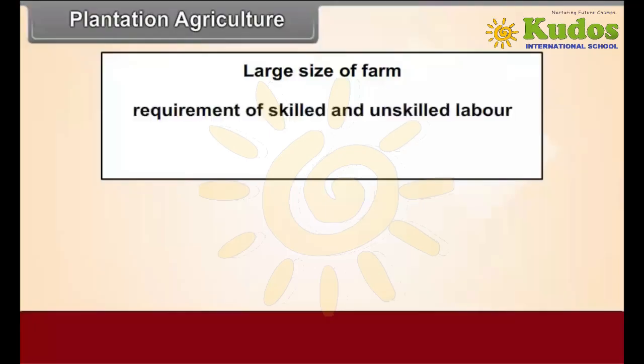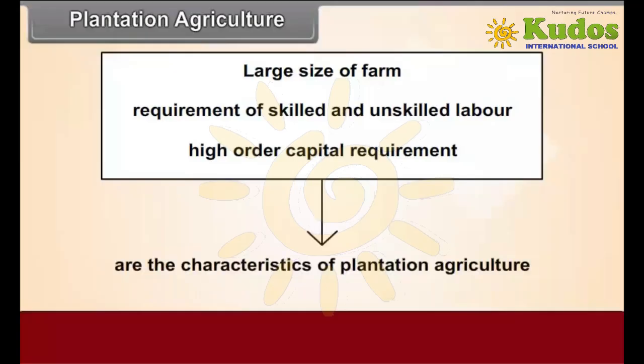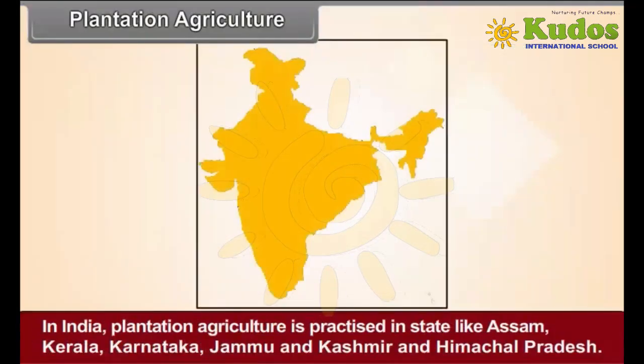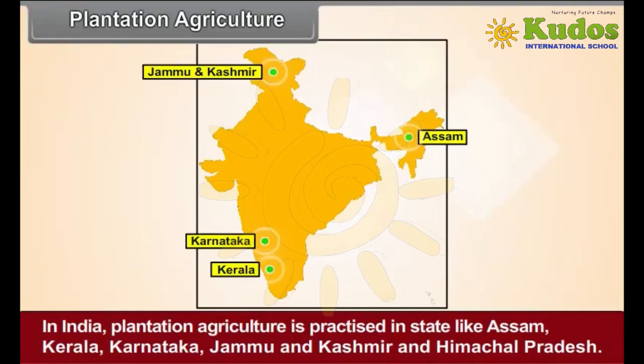Large sizes of farms, requirement of skilled and unskilled labor, high order capital requirement are the characteristics of plantation agriculture. In most of the plantations, from once sown plants, production is obtained for many years. In India, plantation agriculture is practiced in states like Assam, Kerala, Karnataka, Jammu and Kashmir and Himachal Pradesh.